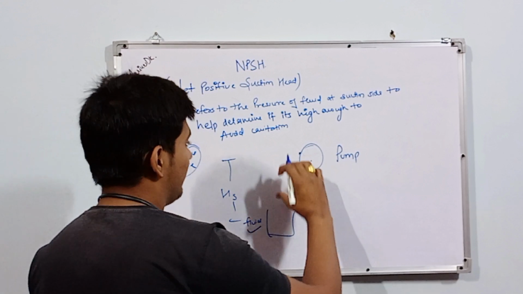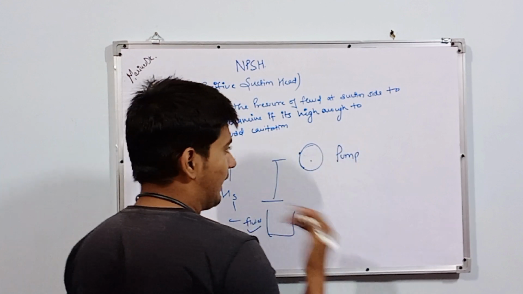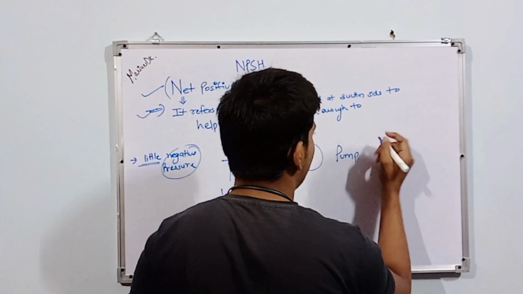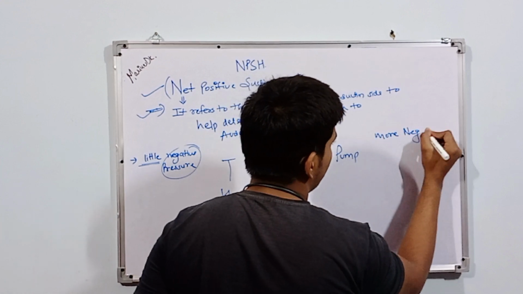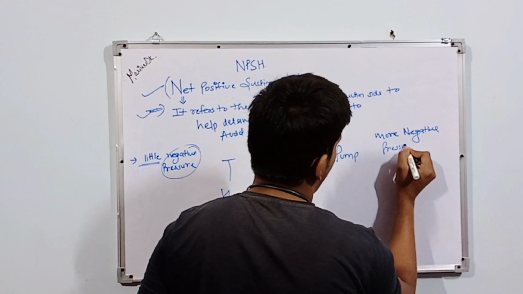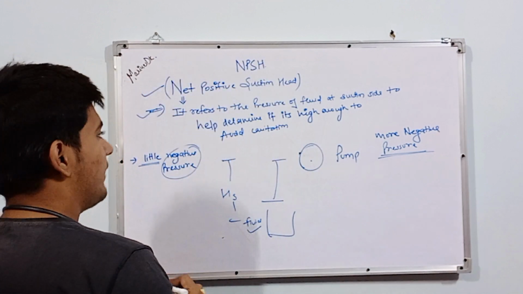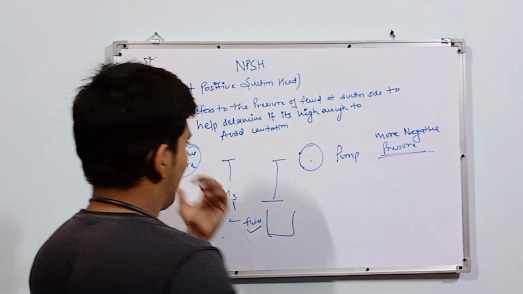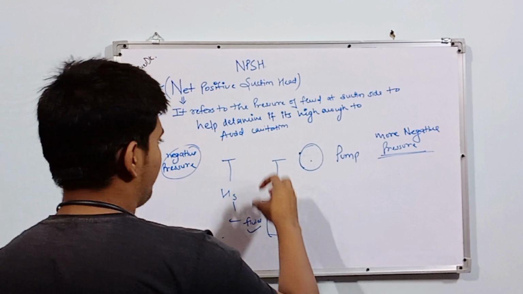But when the distance between the pump and fluid increases, we will require more negative pressure.